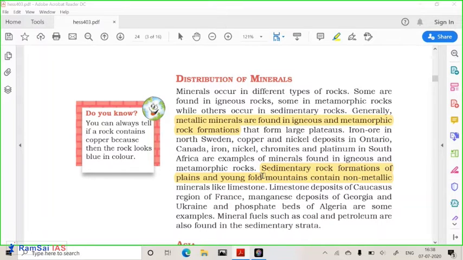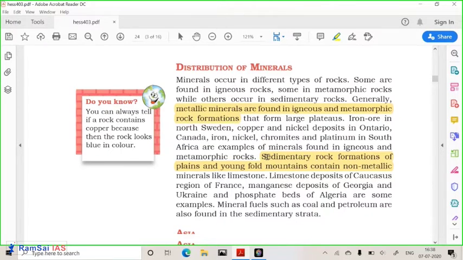Getting it? So, metallic minerals are generally found in igneous and metamorphic rocks, and sedimentary rock formations will have non-metallic minerals. Generally, non-metallic minerals are not found in igneous rocks or basaltic rocks. Getting it? So these are some important things that we should know.